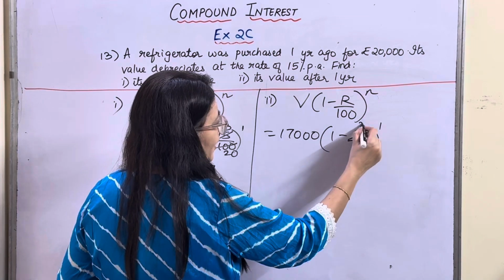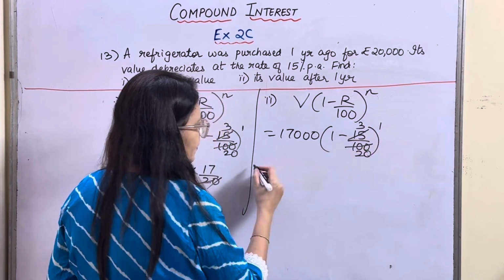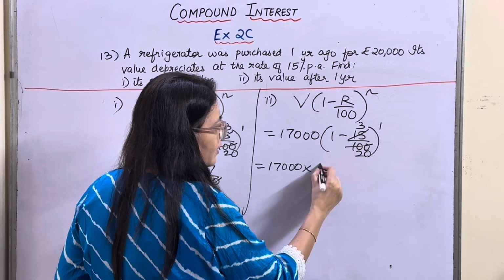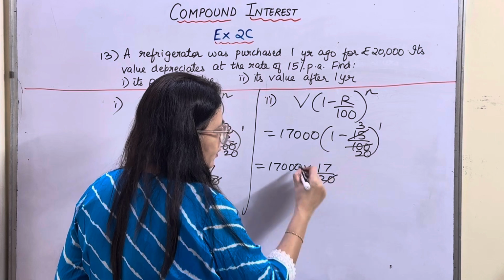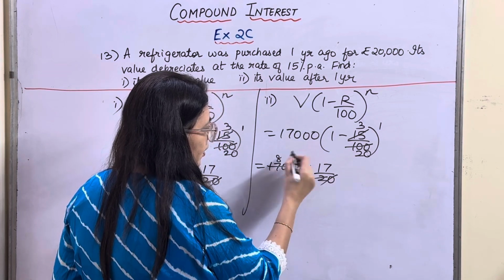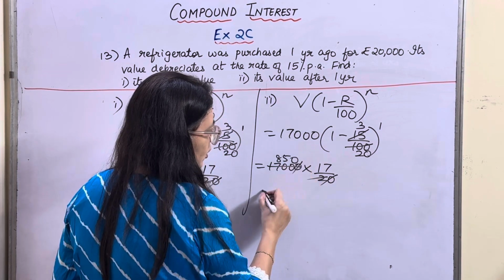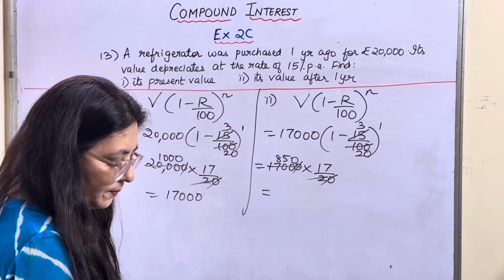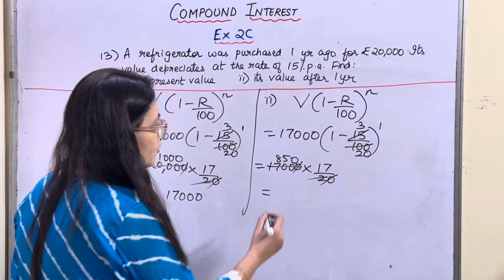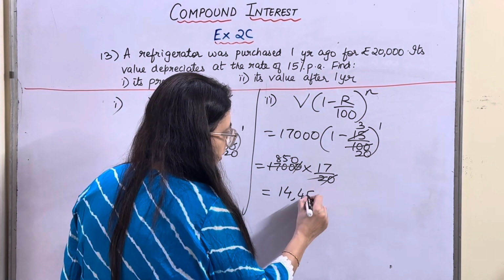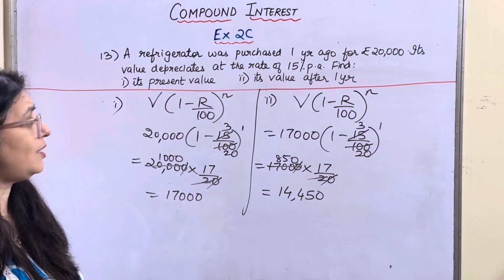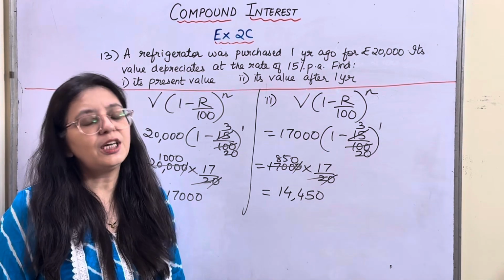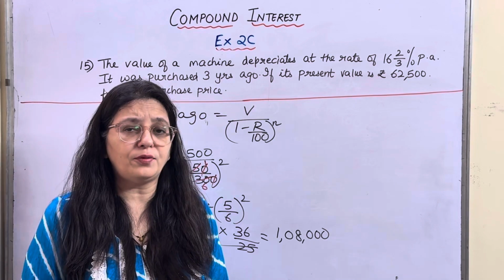Again, you will reduce it. 5 3s are 15, 5 20s are 100. It is 17,000 into 20 minus 3 is 17 upon 20. 2 8s are 16, 150. Multiply it, you will get the answer 850 times 17. The answer is 14,450. So this was the value of the refrigerator after a year. I hope it's clear. Yes kids, let's go to the last part of the question.